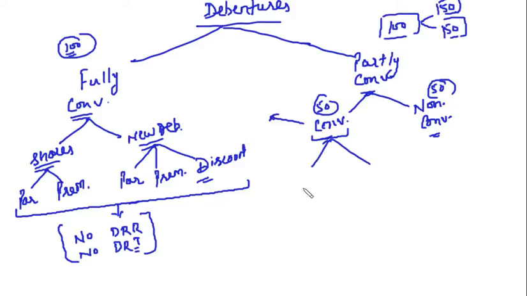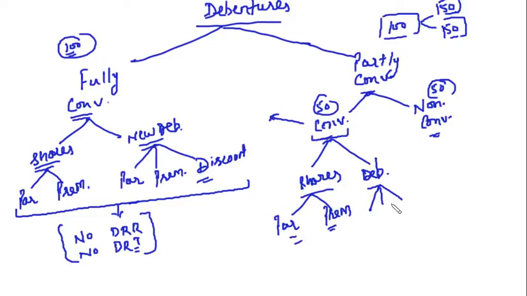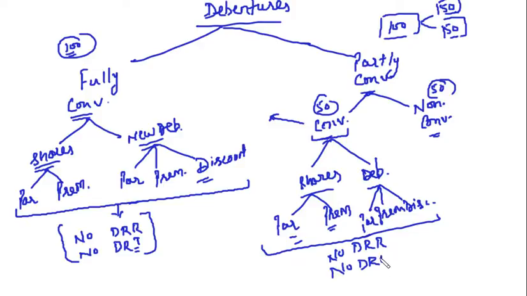Now coming to partly convertible, if the debentures are convertible, this becomes the same case, right? This can be converted into either shares and or debentures. Shares can be issued at par or at premium. Debentures can be issued either at par or at premium or at discount. And on this part, there is no need to create DRR, no need to invest in the specified securities, that is DRI.